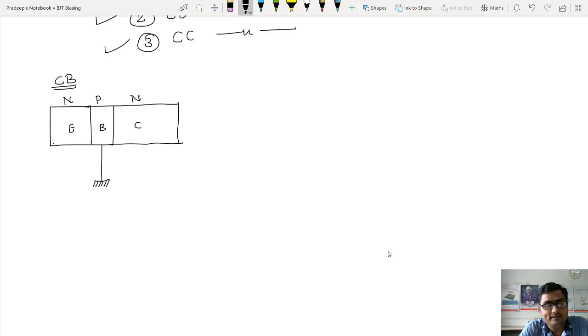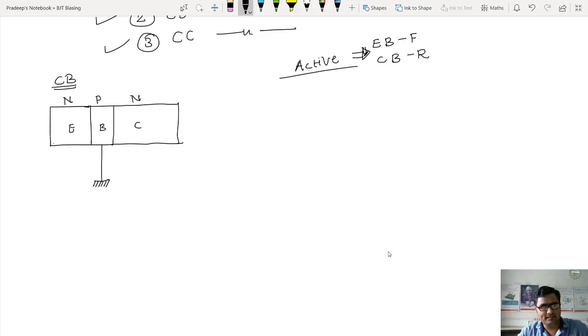Now, I want this transistor to work as an amplifier, so it must be in the active region. What is the condition for the active region? The emitter-base junction has to be forward biased and the collector-base junction has to be reverse biased.